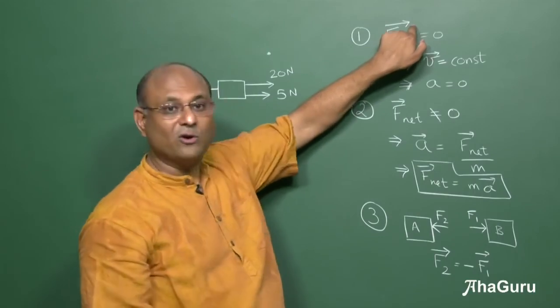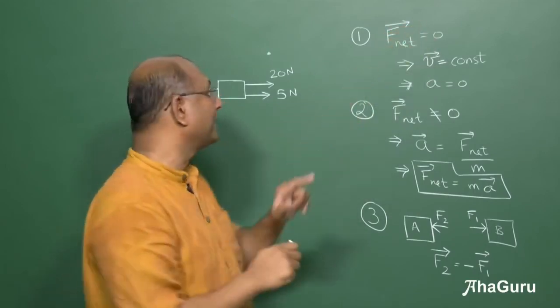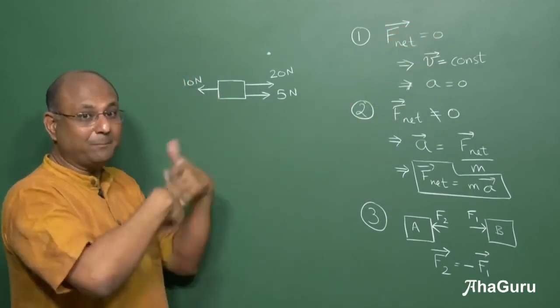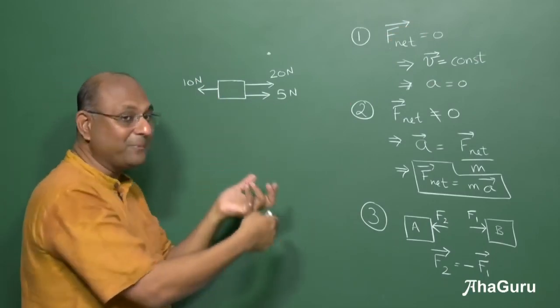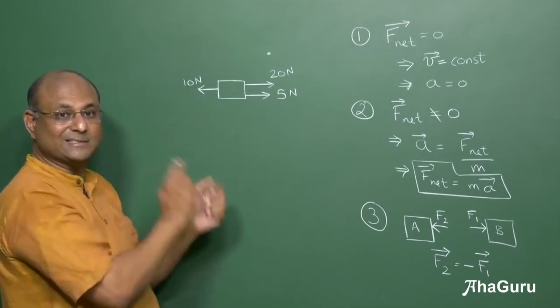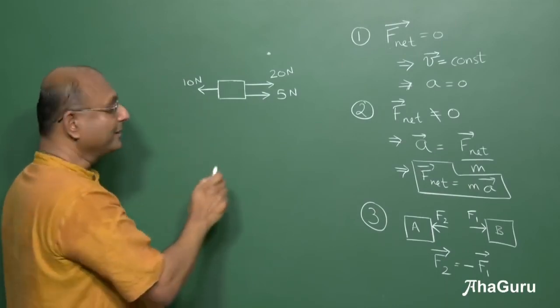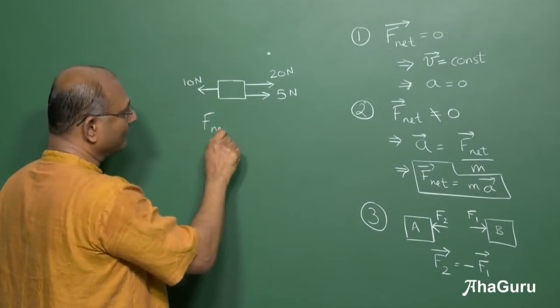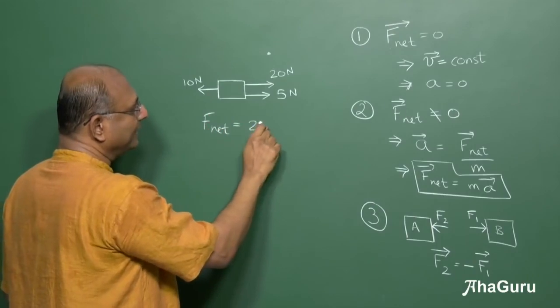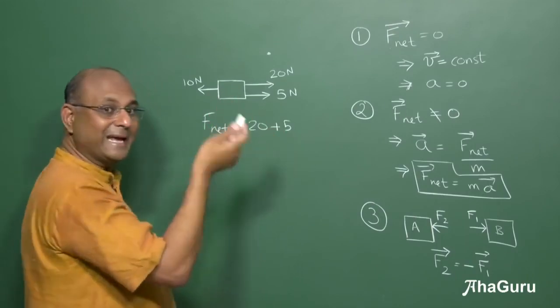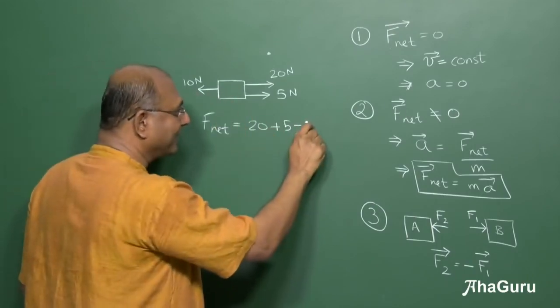Force has that arrow on top. So force is a vector. Whenever I say plus, I will say plus. But plus does not mean plus. Plus means in this case minus, because it is plus with a vector. So net force is 20 plus 5. We will say add, but we will write here minus 10.